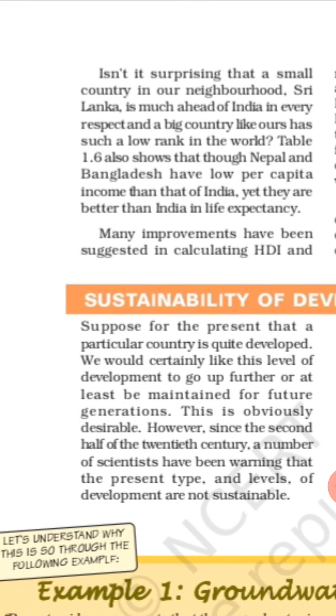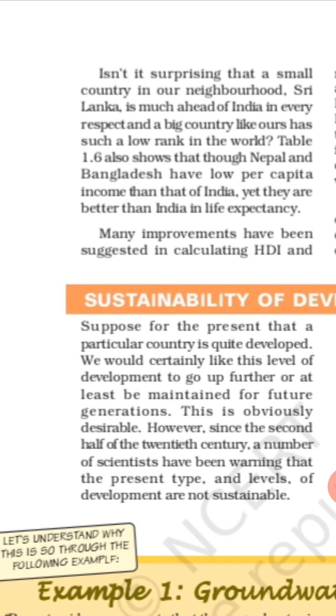After reading you can understand, isn't it surprising that a small country in our neighborhood, Sri Lanka, is much ahead of India. Sri Lanka is ahead as compared to our country in every respect, in every criteria. And a big country like ours has such a low rank in the world. Our country is a big country, but we are at a lower rank in the world.